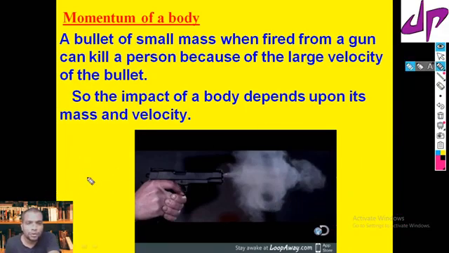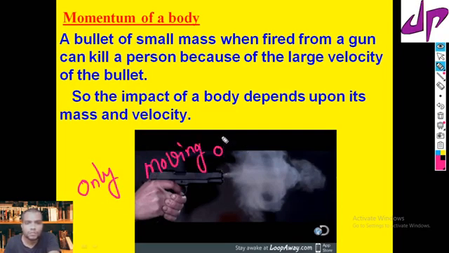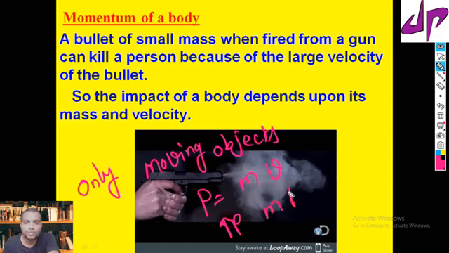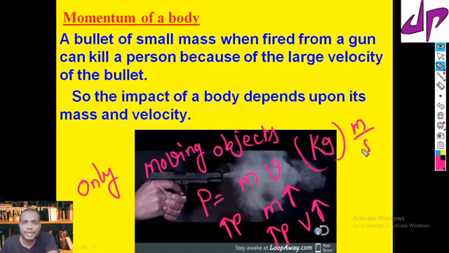Finally, I can say about momentum: it is only for moving objects. The momentum P is the product of mass and velocity. If mass increases, momentum also increases, and if velocity increases, momentum also increases. The momentum units are kg meter per second.